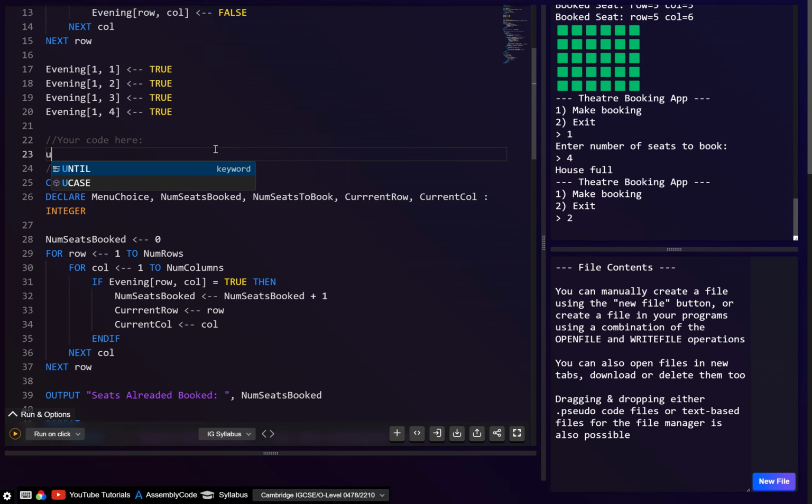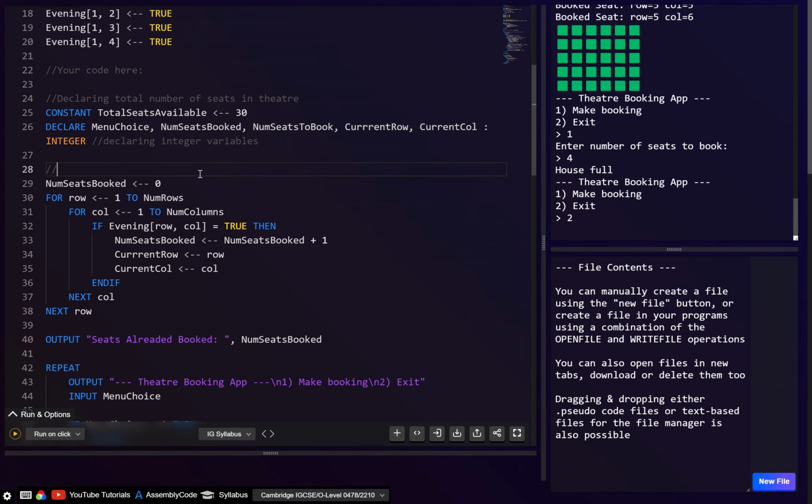Total number of seats in theatre. I guess this one we can just say declaring integer variables. But honestly, hopefully this should be fairly explanatory. Right, this one is a bit more complex. So let's say this will be calculating number of seats already booked.